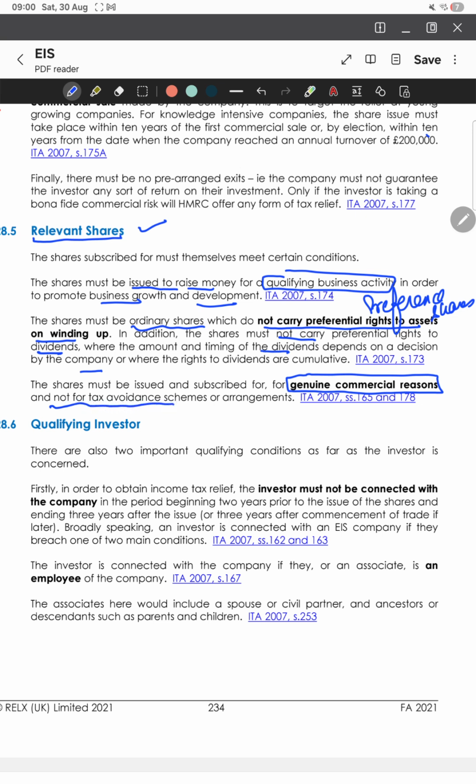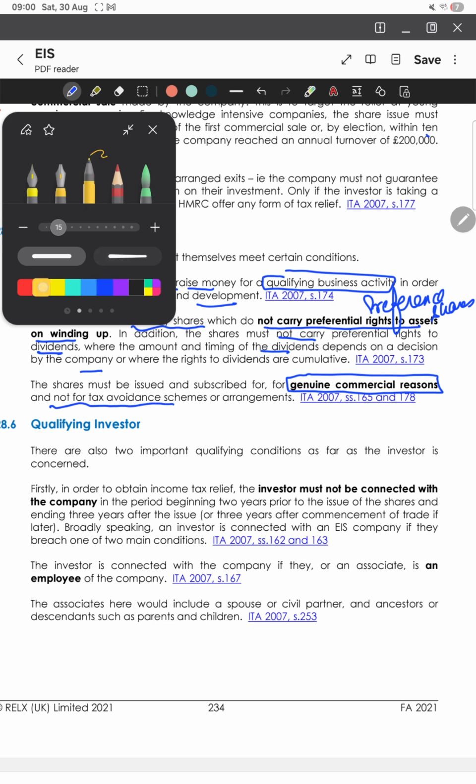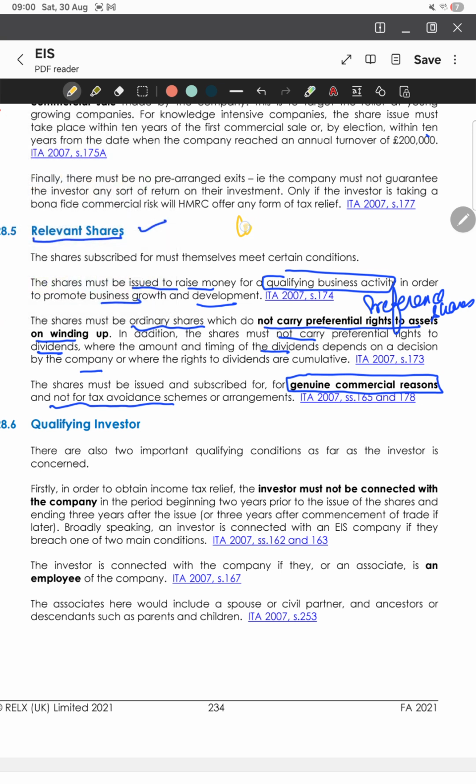So, what we are studying one by one is, first we studied what type of companies are eligible. If you have not seen that video, please go and have a look at that. Then we said that the company will issue some new shares. So what are the qualifying shares? And these shares will be issued to investors. So what are the conditions for the investors to be treated as qualifying investors? Now we will be studying qualifying investors.